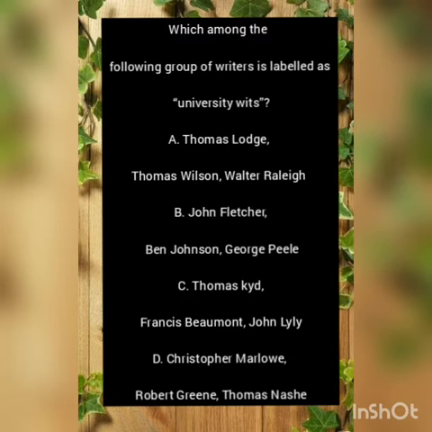Today's question is, which among the following group of writers is labeled as university wits? And these are the 4 options that are before you. The first option says Thomas Lodge, Thomas Wilson, Walter Raleigh. The second option says John Fletcher, Ben Jonson, George Peele, Thomas Kidd, Francis Beaumont, John Lilly. The fourth option says Christopher Marlowe, Robert Greene, and Thomas Nash.